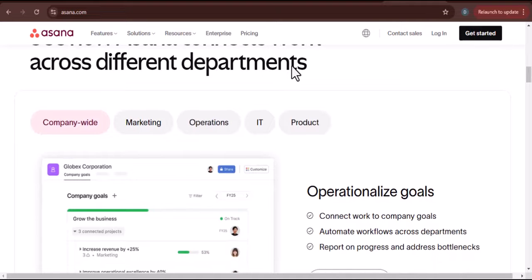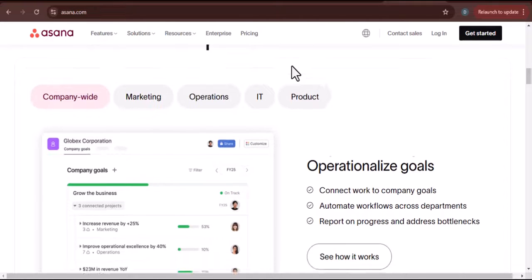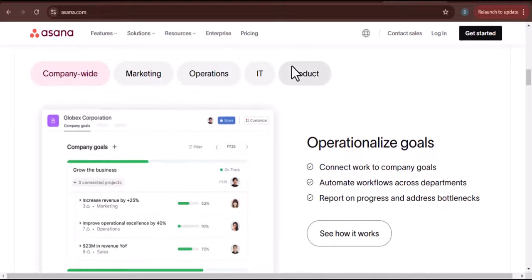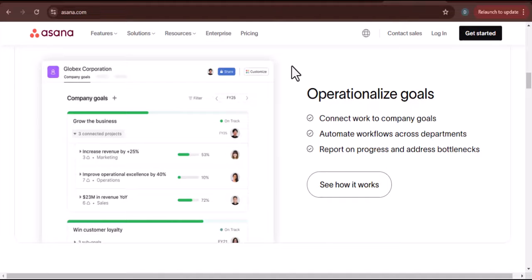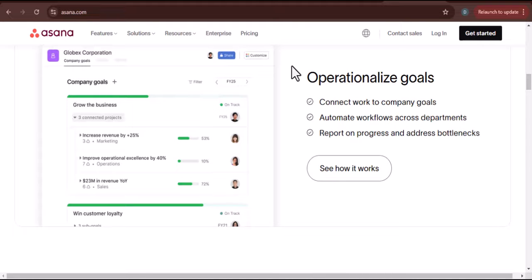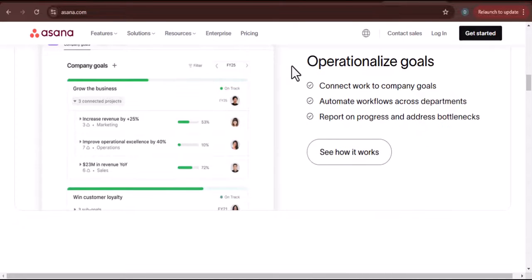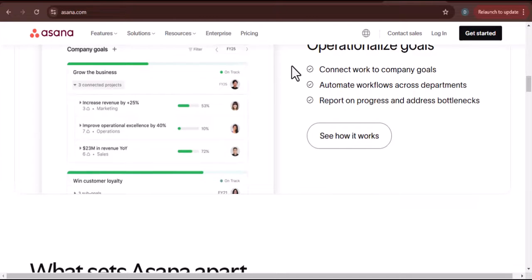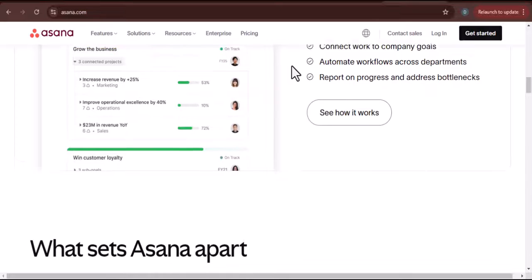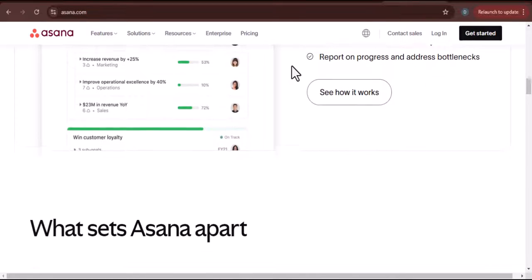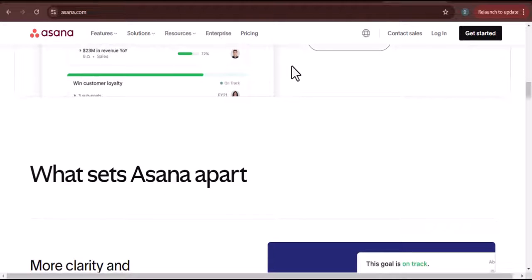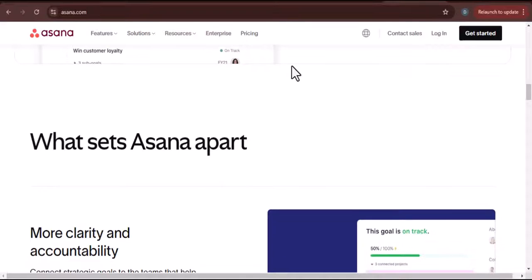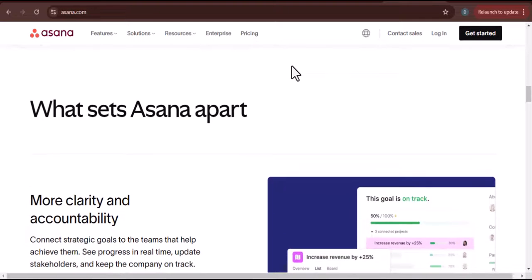Let's get started. First up, the plan everyone loves to talk about, Asana Personal. This is the free forever plan. It's the one that lets you dip your toes in the water without spending a dime. But what do you actually get? Well, it's surprisingly generous. You get unlimited tasks, projects, messages, and storage. That's a huge win. You can collaborate with up to 10 teammates, which is perfect for small teams, startups, or even a group of freelancers working on a single project. You also get the classic list, board, and calendar views, which are the bread and butter of Asana. So for basic task management, this is a phenomenal option.